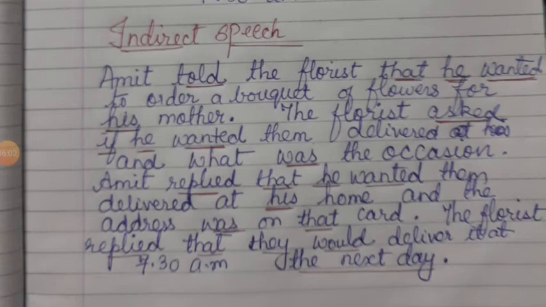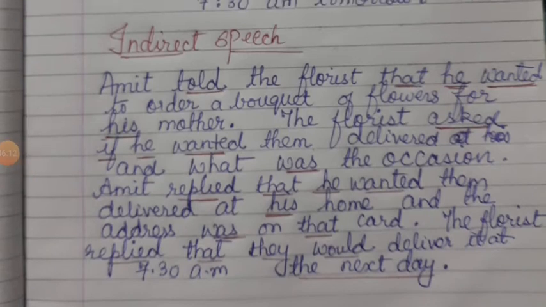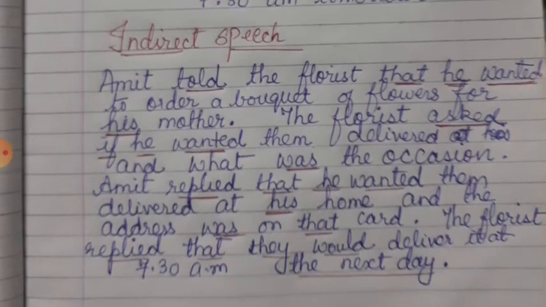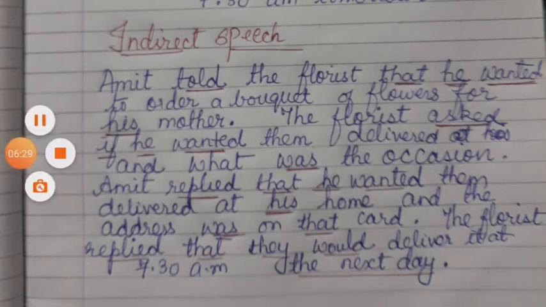Now I want. I means who wants? Amit. So you will write down there he. Amit replied that he want, which is in present tense, changes to past tense, that is wanted. Amit replied that he wanted them delivered at my. My home means whose home? Amit's home. So here you will write down his home. Again I am repeating. Amit replied that he wanted them delivered at his home.